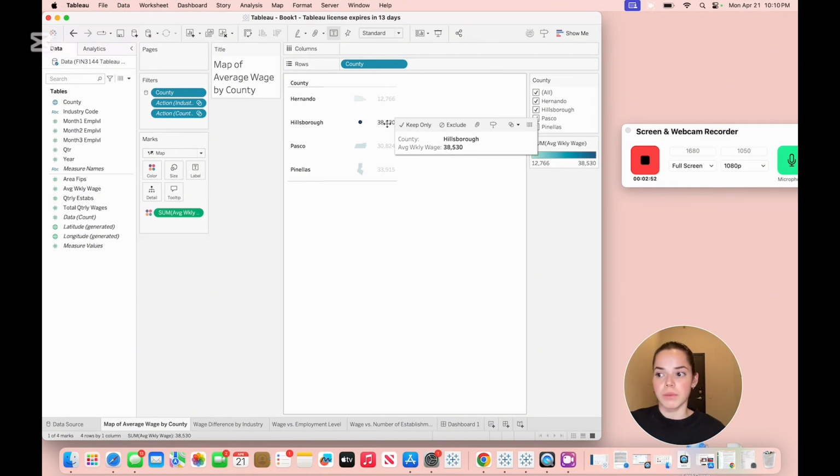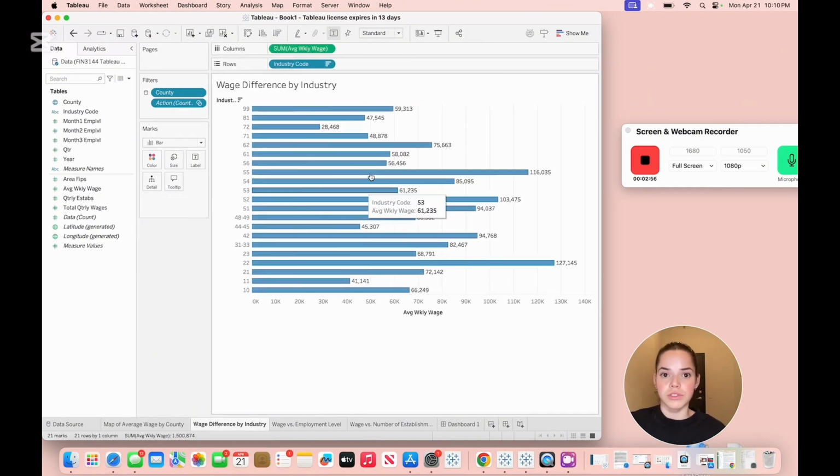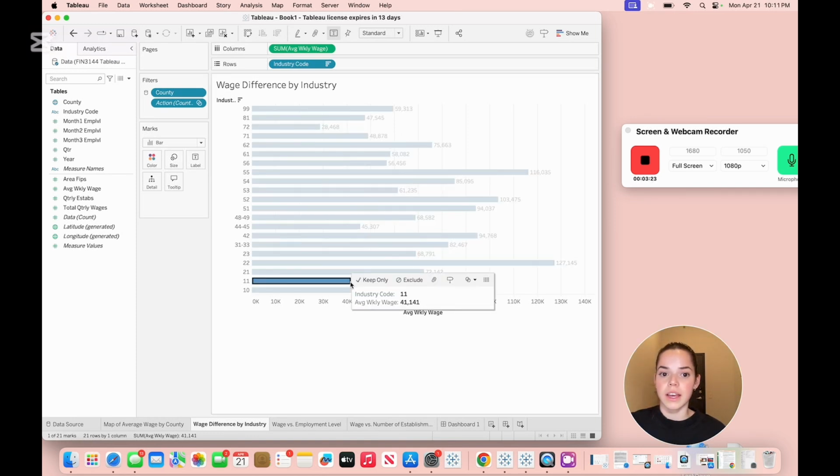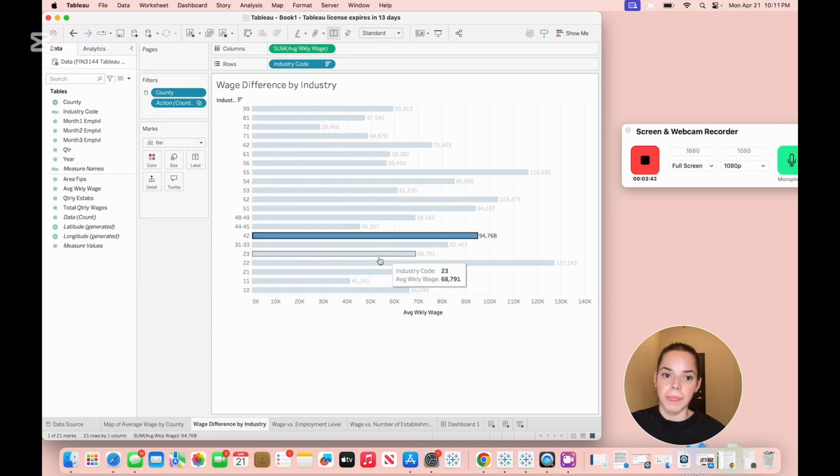Now moving on to my visual number 2, which is weekly wage difference by industry. Here we can see the industries 22 and 55 lead, offering the highest weekly wages, while other industries like industry 72 and industry code 11 offer the lowest wages. This wage gap highlights the difference in skill level, jobs, and complexity between the industries. But yeah, we can see different ones here.